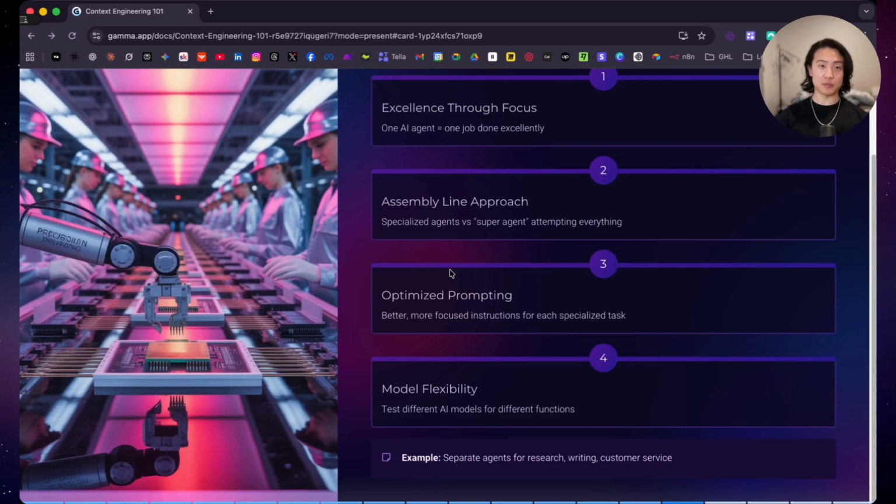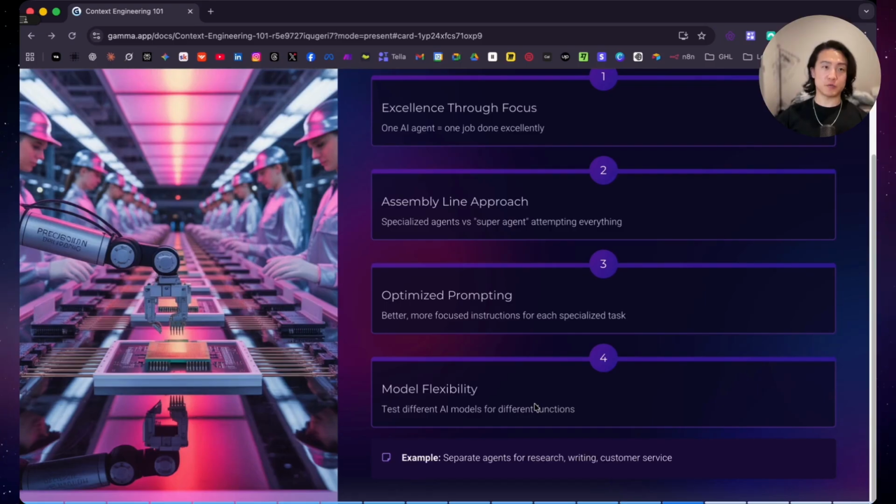And here's why most people get it completely wrong. I constantly see agencies and businesses trying to build one AI agent that handles everything: customer service, sales, technical support, billing questions. It's like hiring one person to be your accountant, marketing director, and software developer. They'll be mediocre at everything instead of excellent at anything.